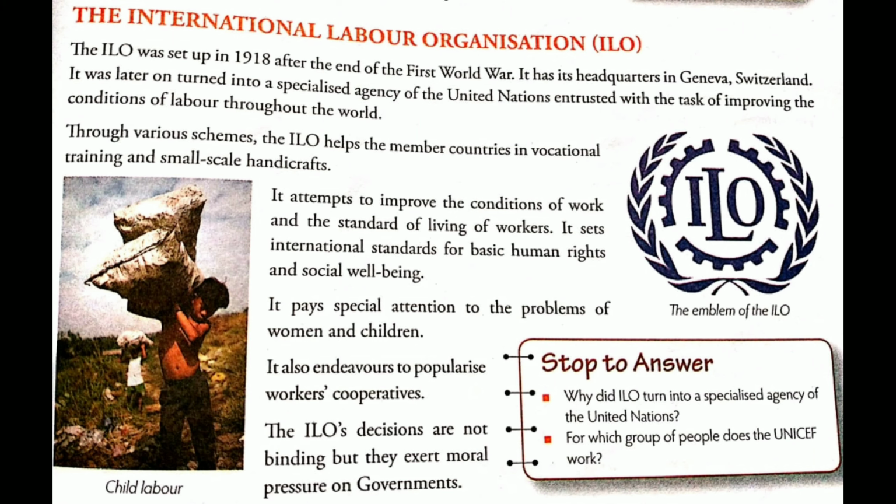It was later turned into a specialized agency of the United Nations entrusted with the task of improving the condition of labor throughout the world. So the headquarters was made in Geneva, and the main motto was to improve the condition of the workers who give up their time in factories and industries. To avoid a bad environment and labor exploitation, this body was set up.